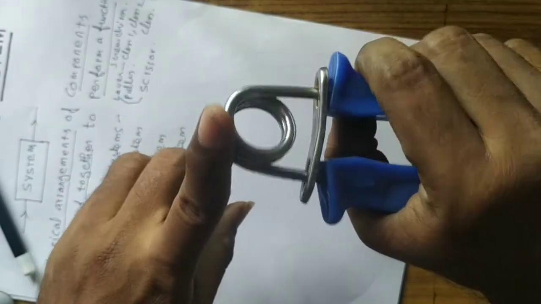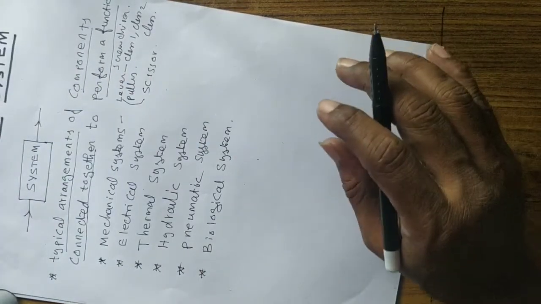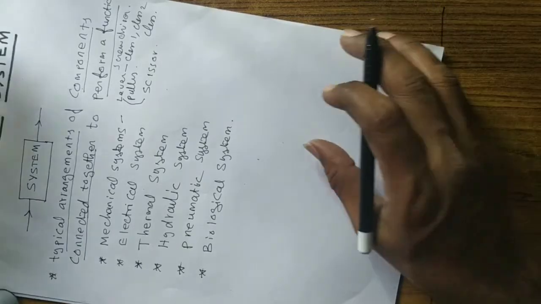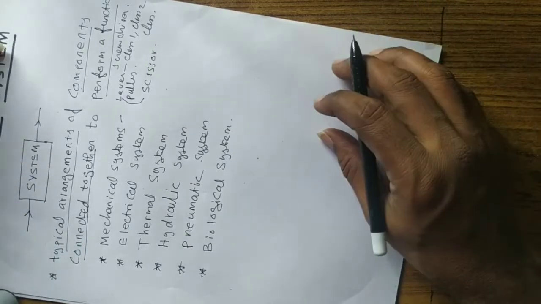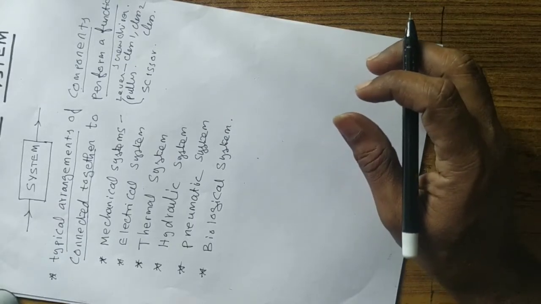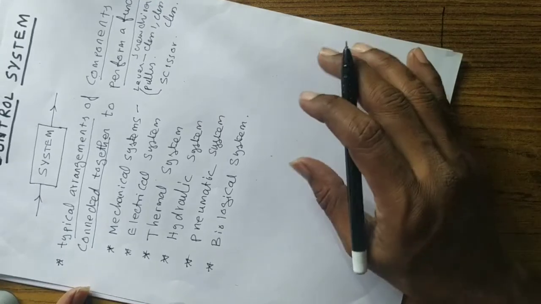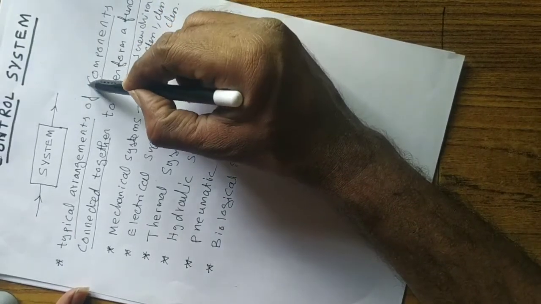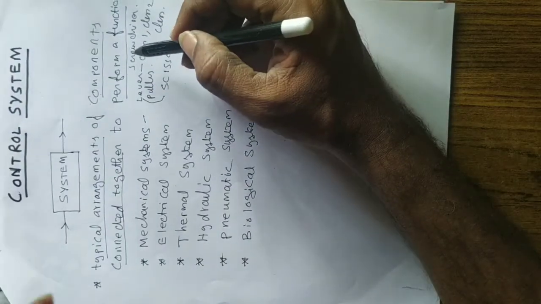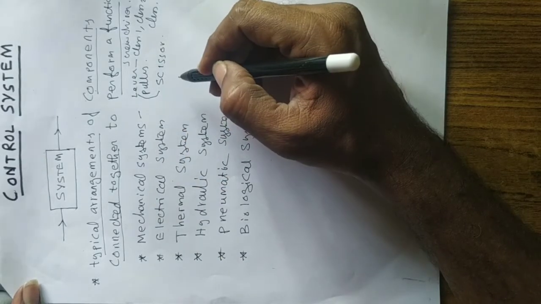At the load we have a spring, right? Like that there are many kinds of simple mechanical systems, simple machines to complex machines. Complex machines may be a drilling machine, welding machine, lathe. Like that, a lot of complex machines are used in industry for different functions. They are all called mechanical systems. That means mechanical components connected together to perform a function. That is a mechanical system, right?